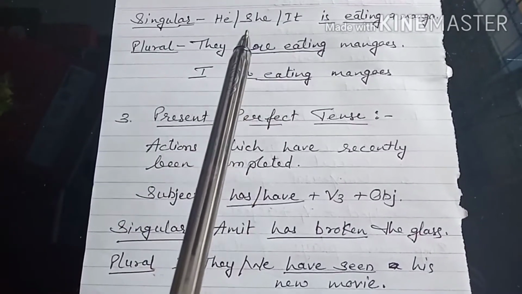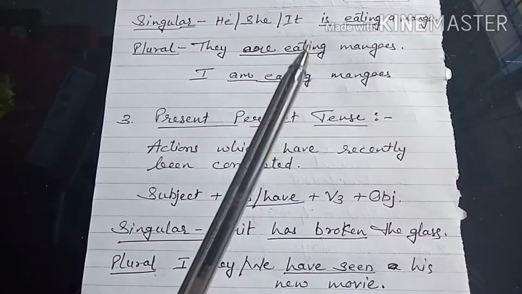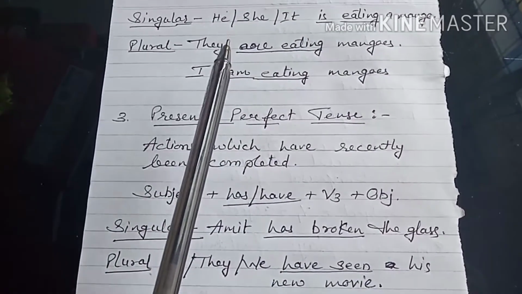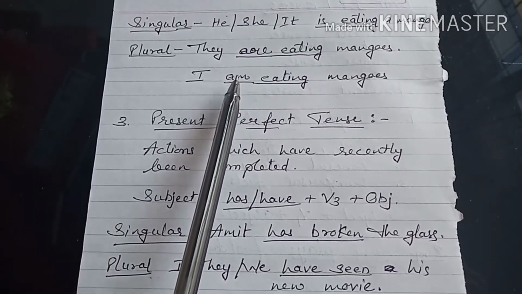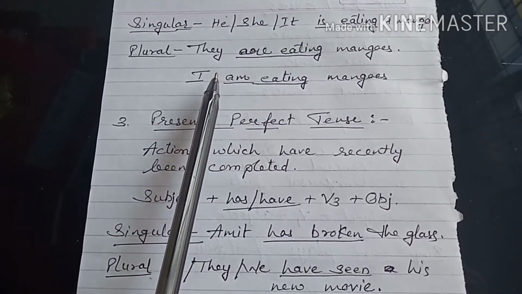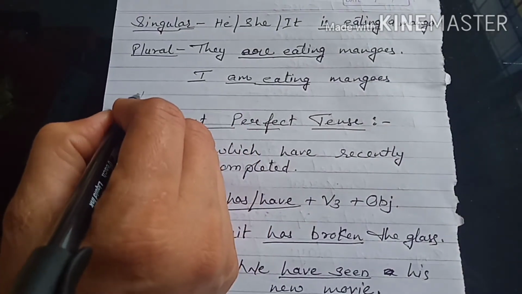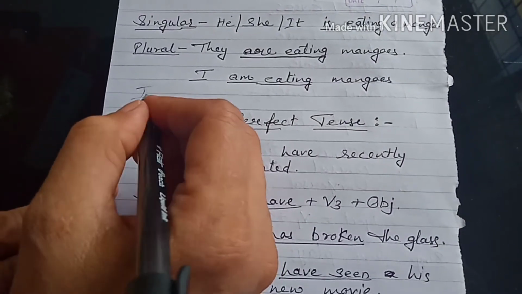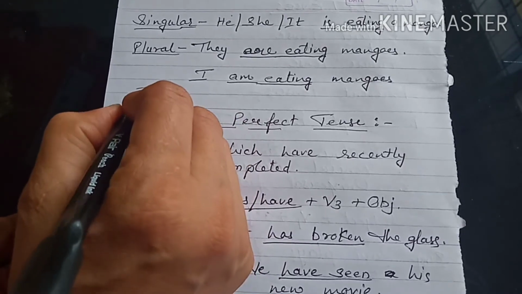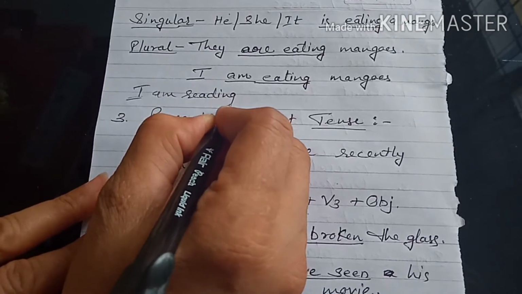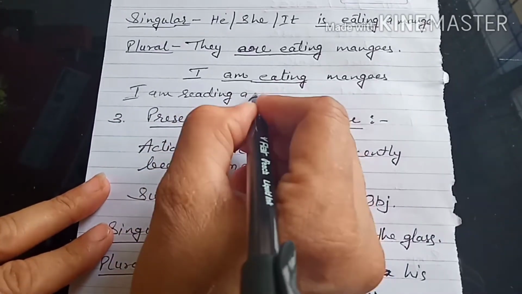Now apart from that there can be some other actions which are happening in the present, they are in progress in the present but not happening now. I'll give you one example. Like for example, I am reading a new novel.